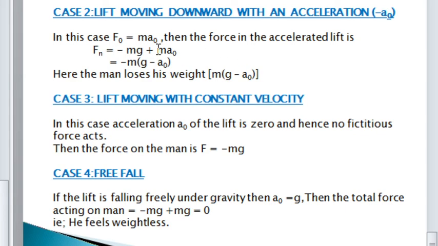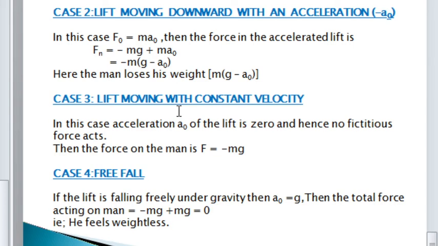That's why here it is minus mg plus ma0. If I take minus m outside, a minus sign comes with a0, so g minus a0. So here the man loses his weight, because I have to subtract some factor. The entire value of this decreases. That's why the man loses his weight.